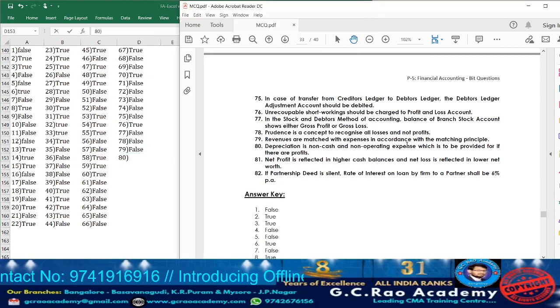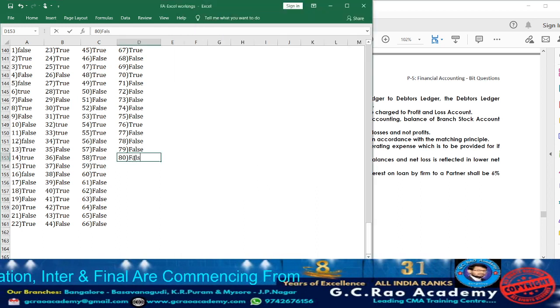Next, 80. What are they telling? Depreciation is a non-cash and non-operating expense which is to be provided for if there are profits. It is false. Actually, yes, it is a non-cash and non-operating expense. It is correct up to here. Whether there is a profit or loss, whatever the situation might be, depreciation will be charged. Here they are telling that only if profit is there, depreciation has to be charged. So accordingly the statement will be false.